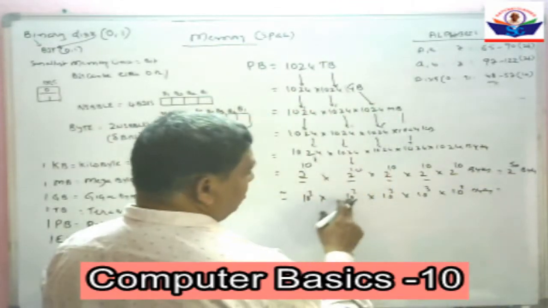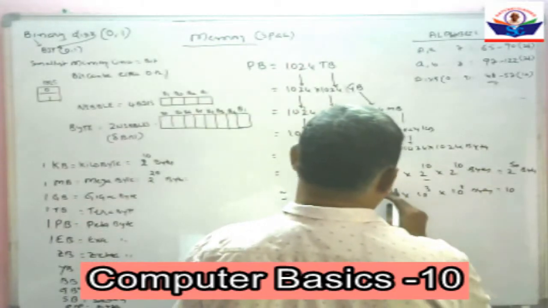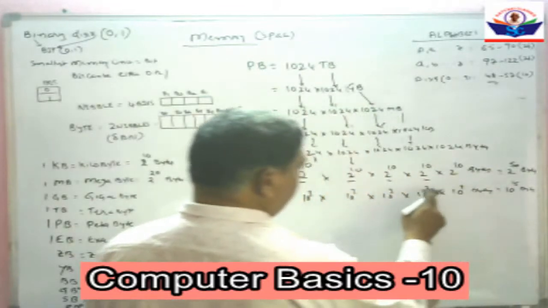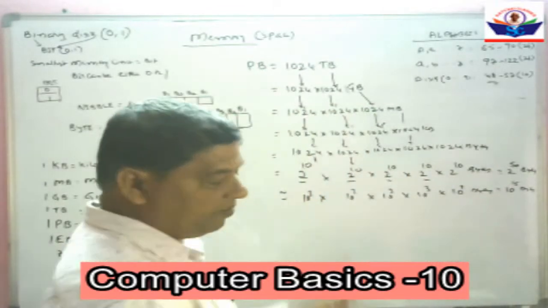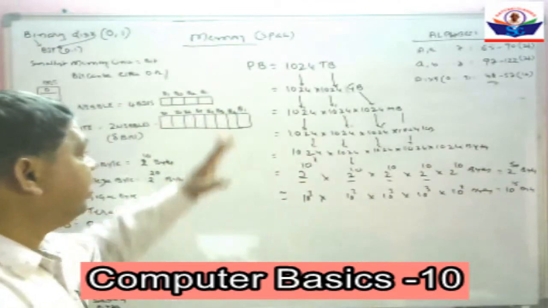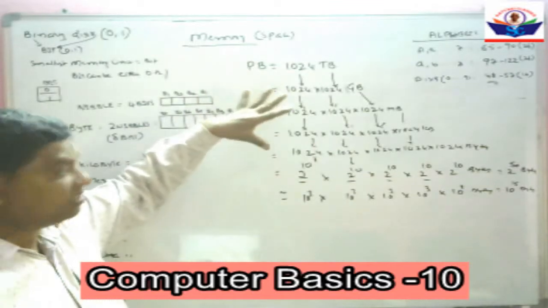That is approximately equal to 10 to the power of 15 bytes: 3, 6, 9, 12, 15. We can write in so many ways like this.